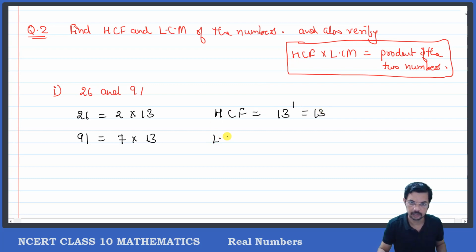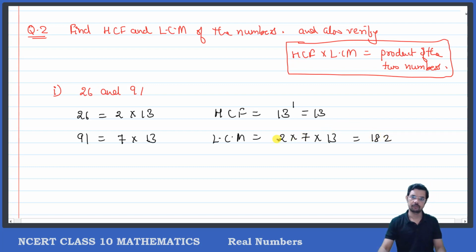Same way, what is LCM? What did we learn? Write down all the common factors: 2, then 7, then 13. What is the number? 2 into 7 into 13 should be 182. Is that clear? 182 is the LCM.